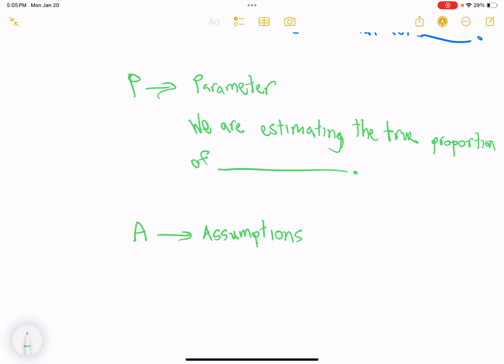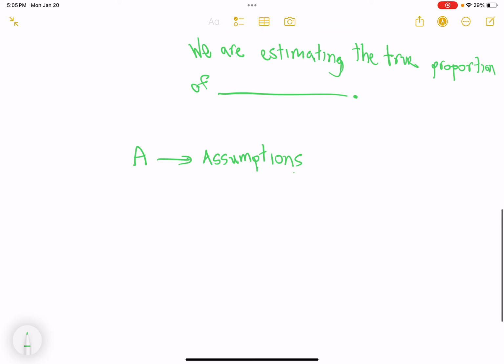There are, of course, three main assumptions we must make in order to be able to do this. Assumption one is that we are working with an approximately normal distribution. When I say distribution, I mean sampling distribution. So it's going to be the same rules as for determining normality in a sampling distribution of proportions.